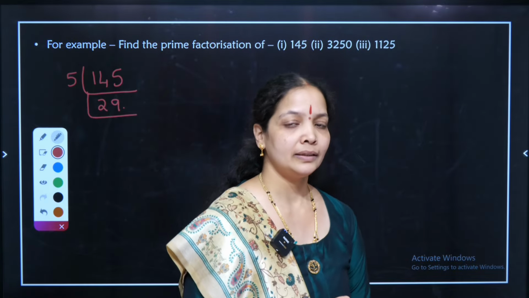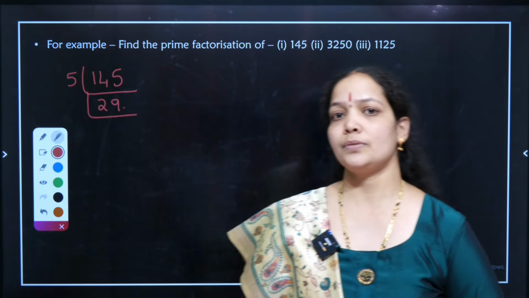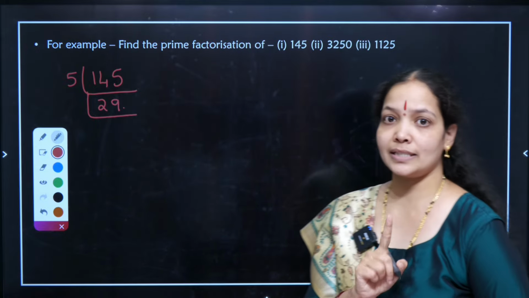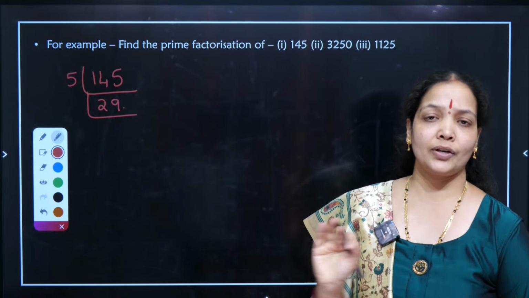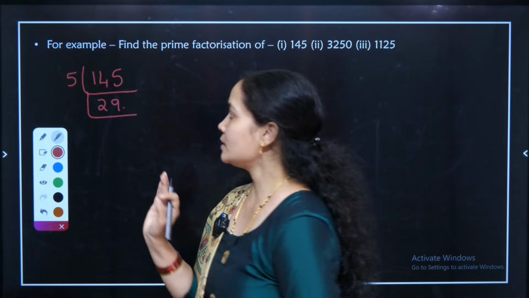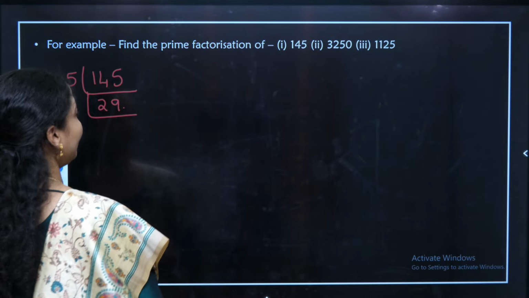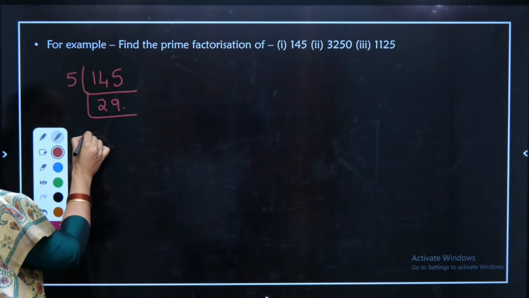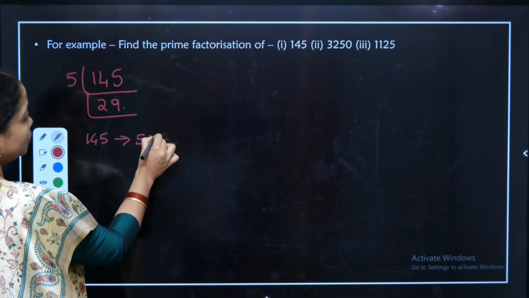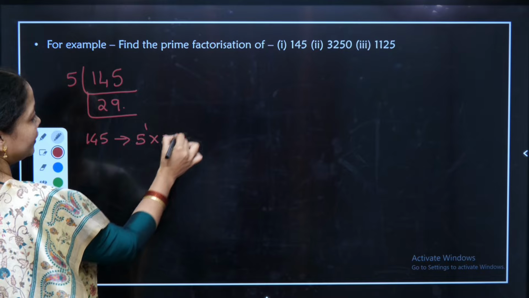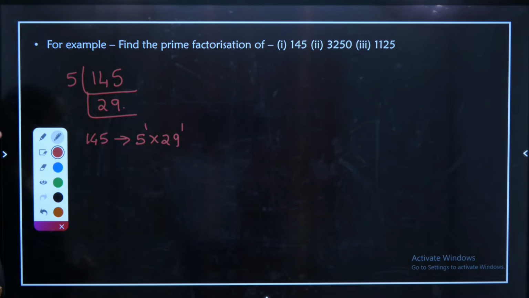What's a prime number? Prime numbers are those numbers which have only 1 and themselves as factors. 29 will not come in any number's table. That is the reason we say it is a prime number. Therefore, the prime factorization of 145 will be 5 into 29, or 5 power 1 into 29 power 1.